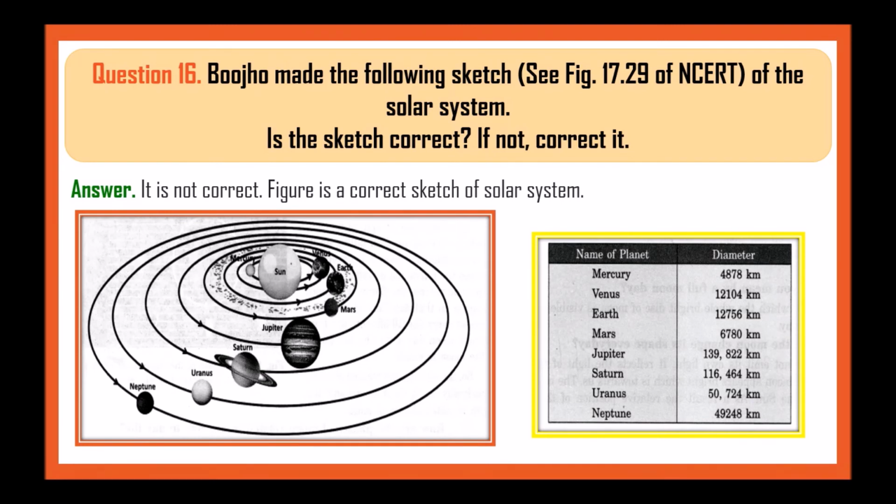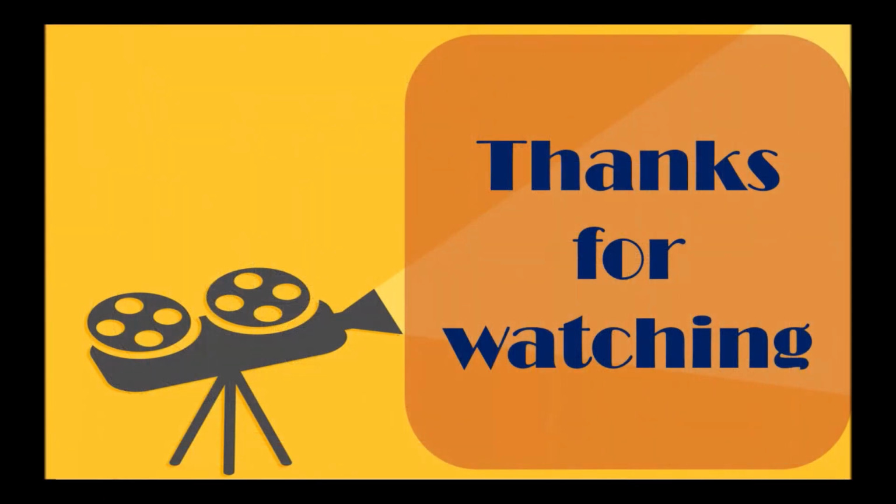Next, Bujho made the following sketch of the solar system. Is the sketch correct? If not, correct it. It is not correct. The figure shows a correct sketch of the solar system. So this was the exercise.